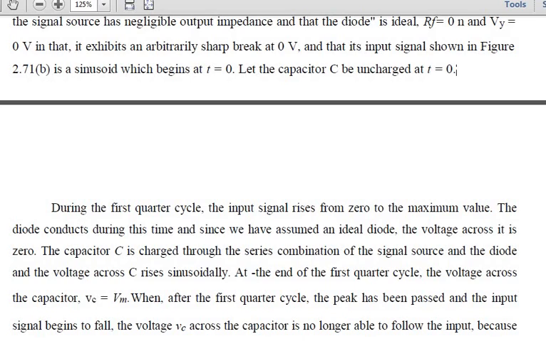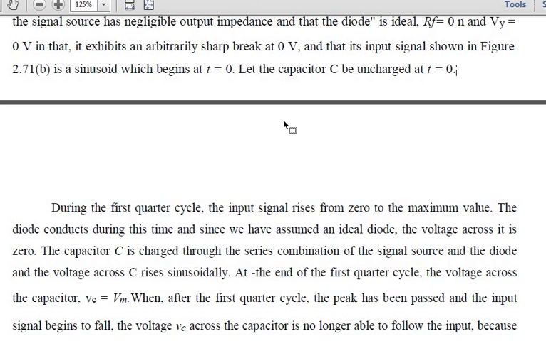So that particular part is clipped off. I'll repeat it once again. When the signal source has negligible output impedance and the diode is ideal, your reference voltage will be 0 and your output voltage will also be 0. So it will be exhibiting an arbitrary sharp break at the 0 volts. Of course, we have got a sharp break at the 0 volts that I have already shown here.